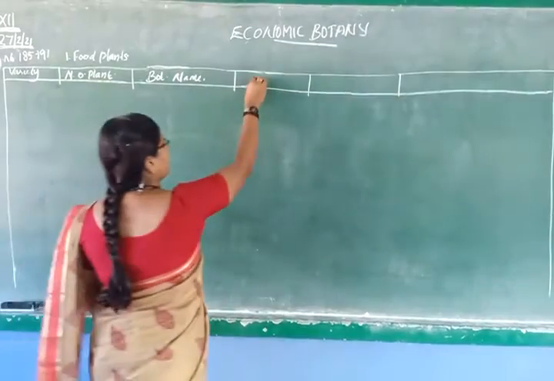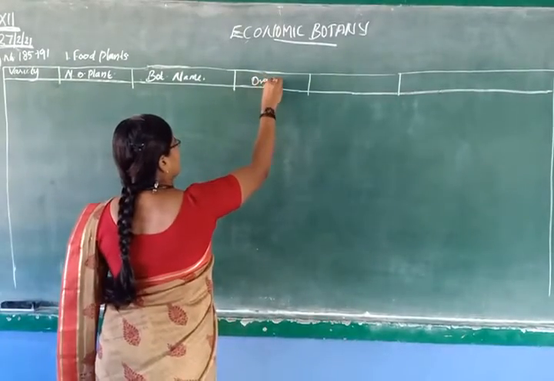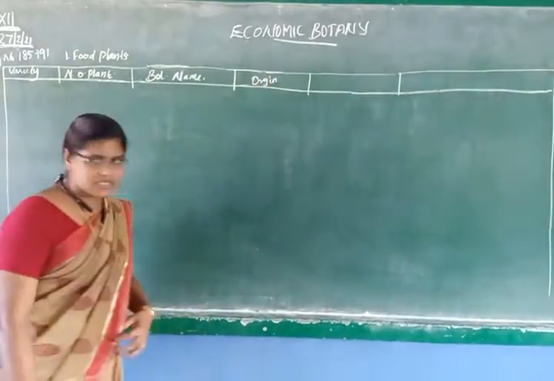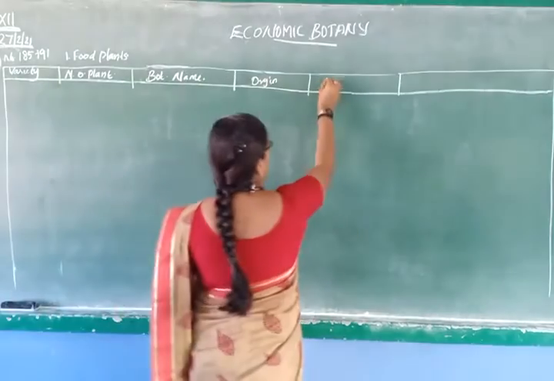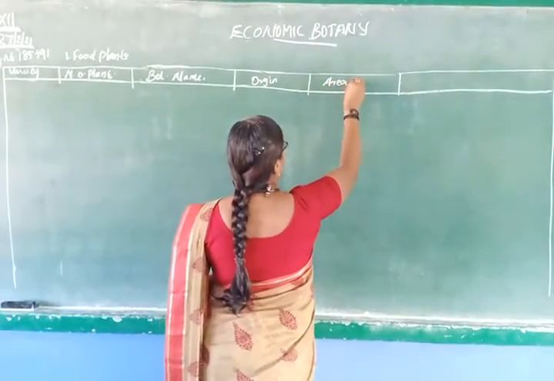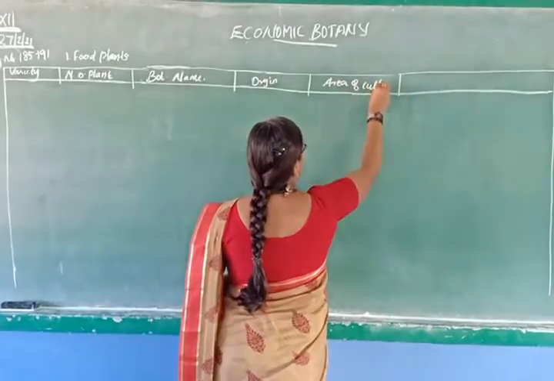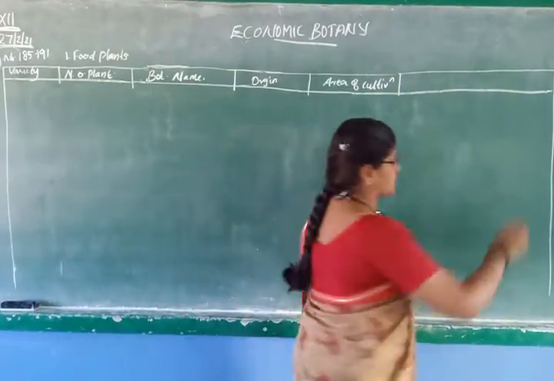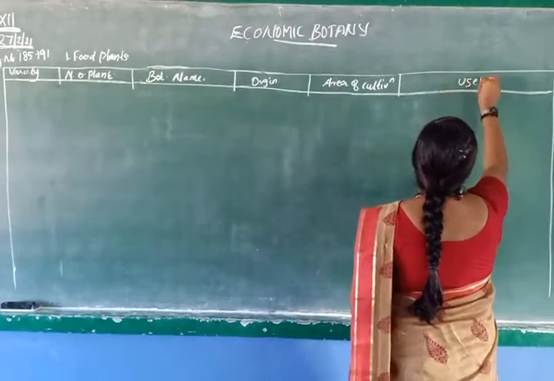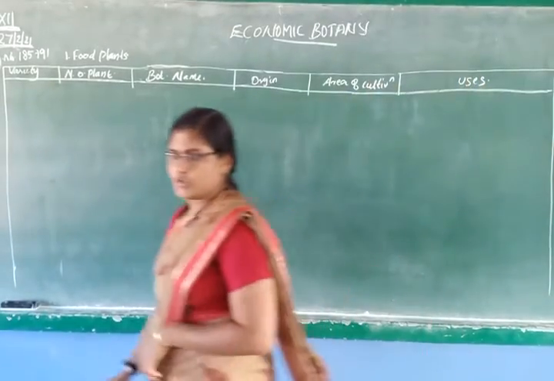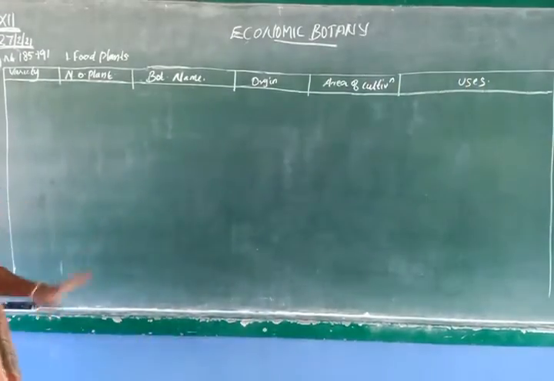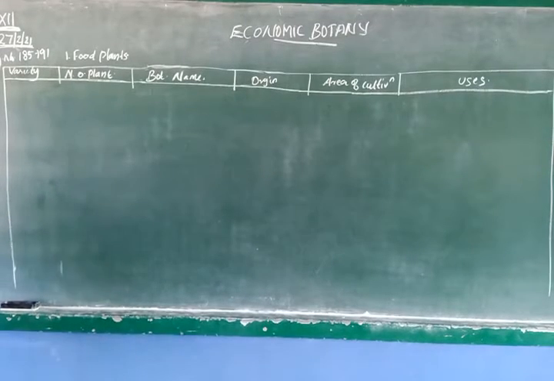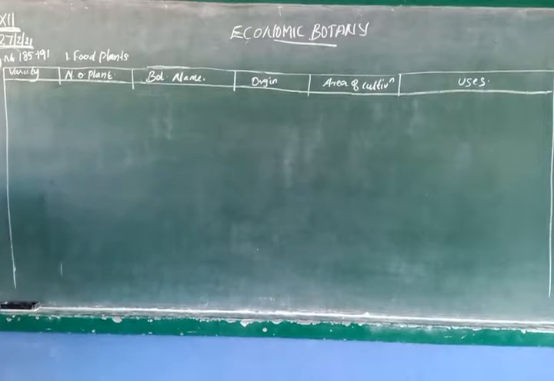Then where the plant originated in the world, and the area of cultivation. Last, their uses. So you just prepare a table like this so that you can study in an easy way.